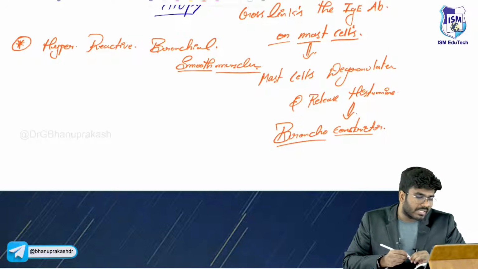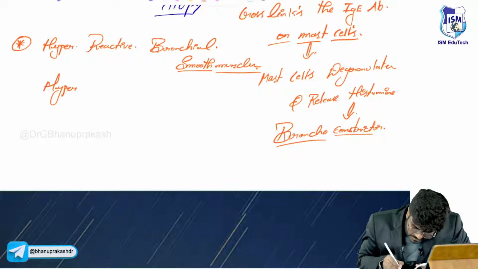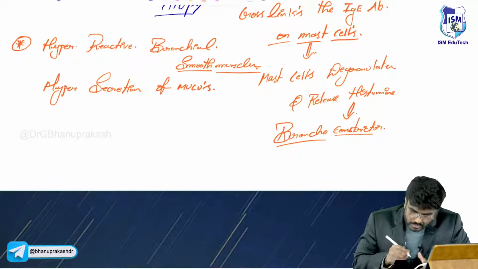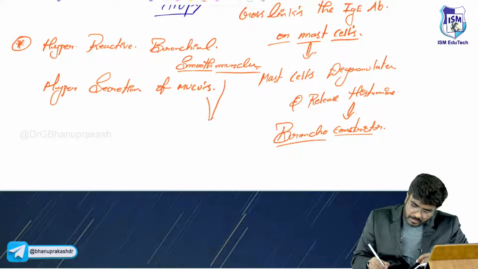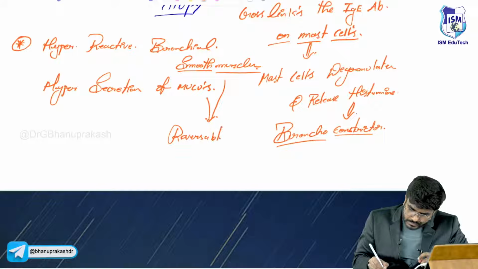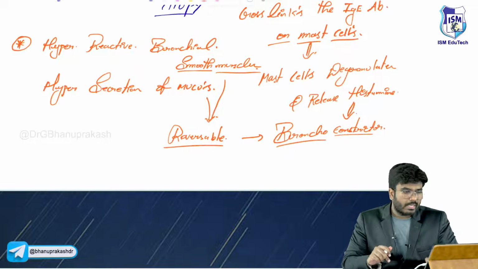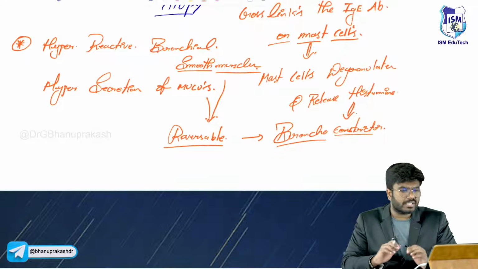So there is hypersecretion of mucus. Hyperreactive bronchial smooth muscles and hypersecretion of the mucus, both of them are responsible for reversible bronchoconstriction. Okay, with this, the general introduction is completed.